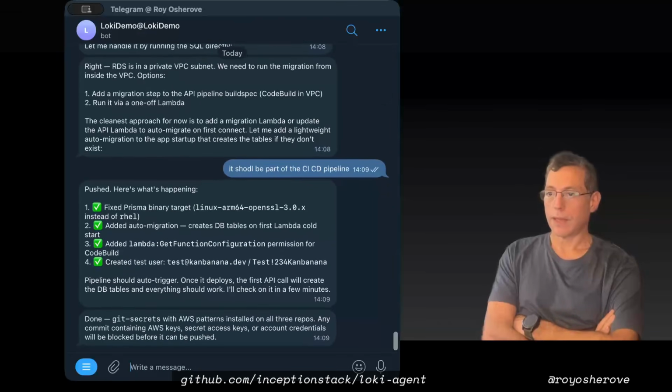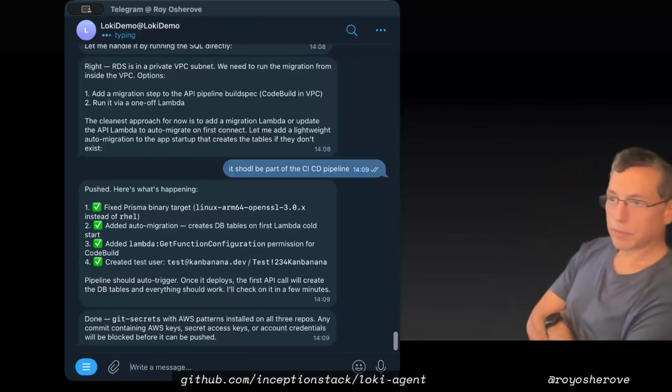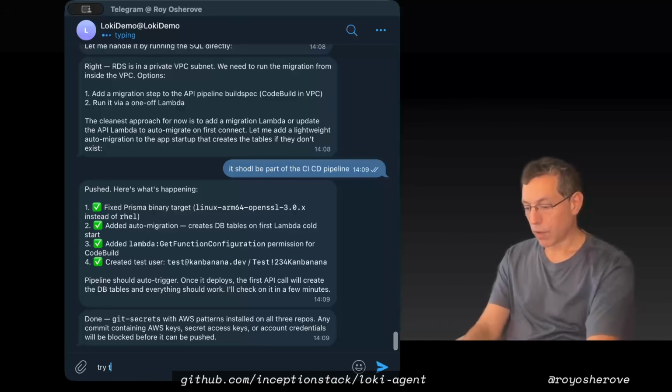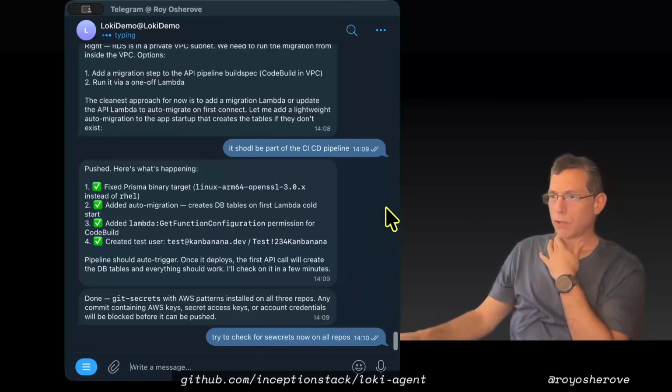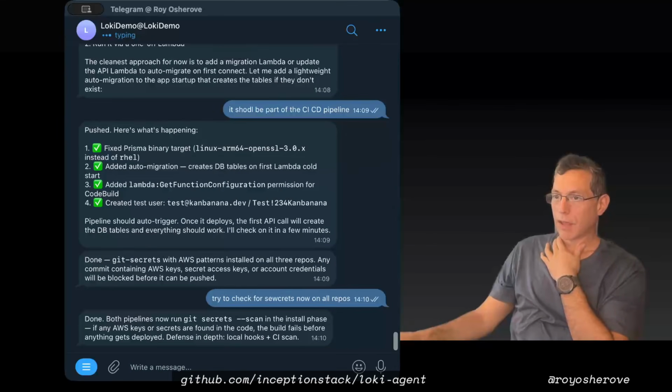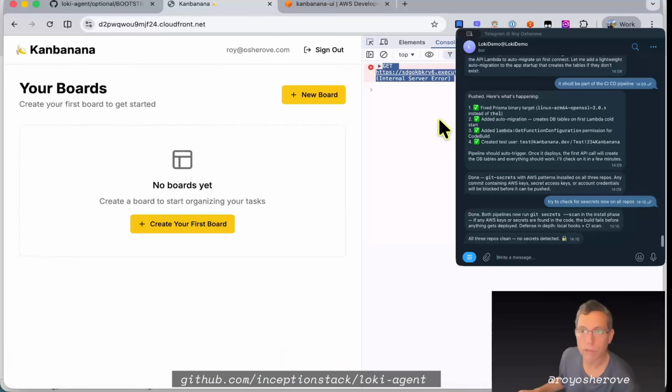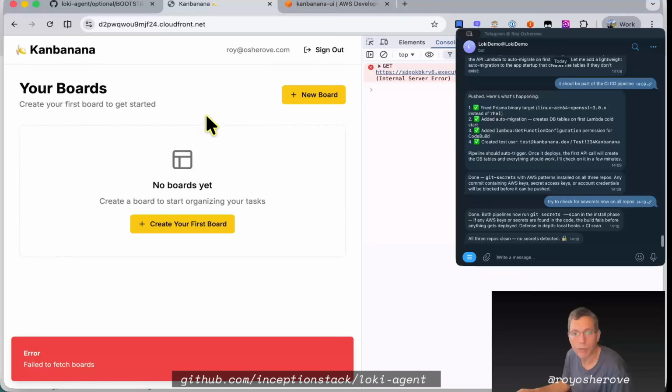Checks. Okay, and it added git secrets with AWS patterns installed in all 3 repos. Any commit containing secrets should be blocked. Try to check for secrets now on the repo. I'll retry these, both pipeline secret scan. Let's just retest. Oh, different error. No, same. Failed to fetch boards. All 3 repos clean.